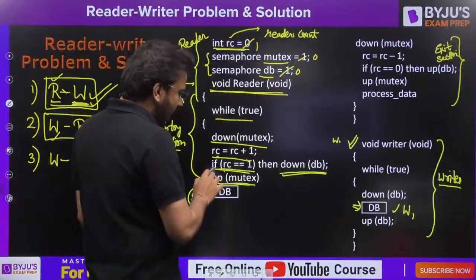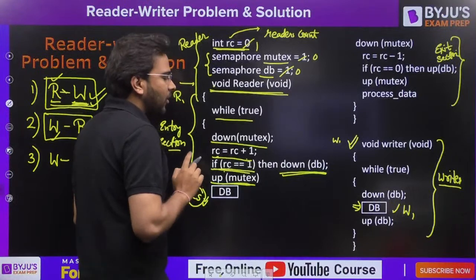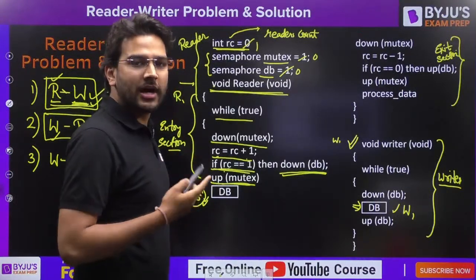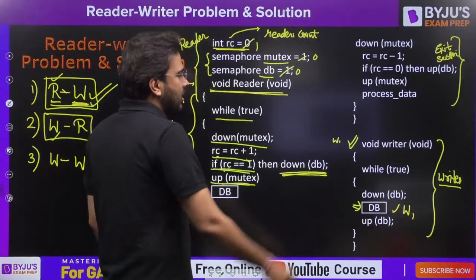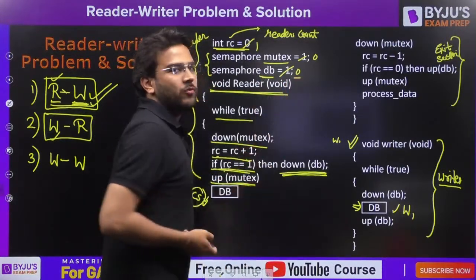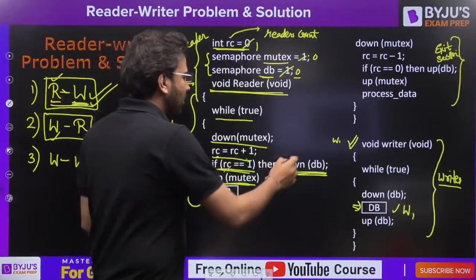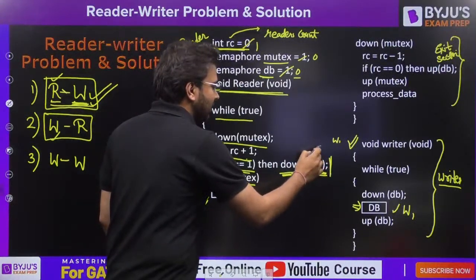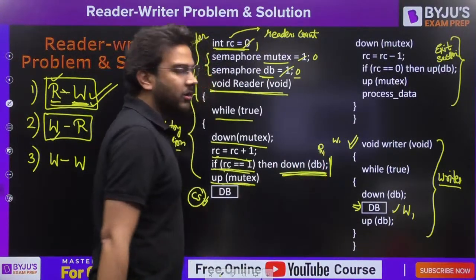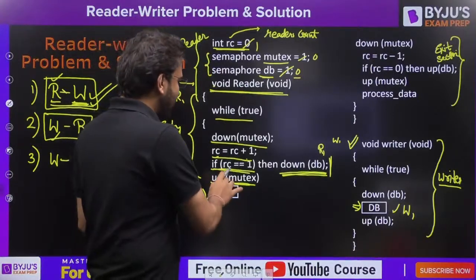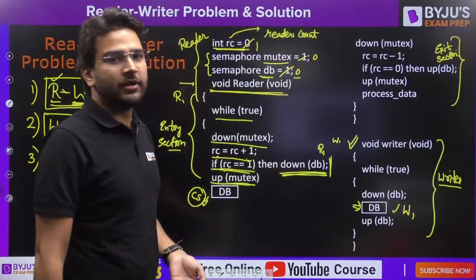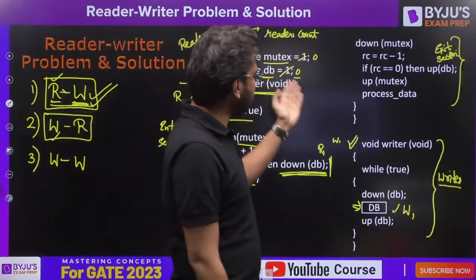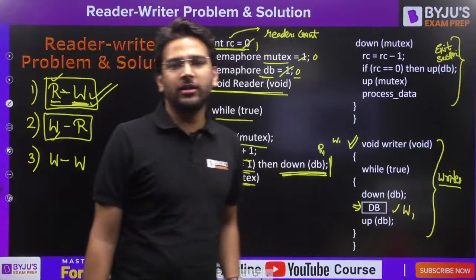Now carefully see, if RC is equal to 1, that means one reader has arrived, in that case down of DB. DB value is already 0, which is a binary semaphore. Now this reader 1 will get blocked, because RC is equal to 1, then down of DB, it will not be able to proceed further, because already DB value is 0, that means the writer is already there.